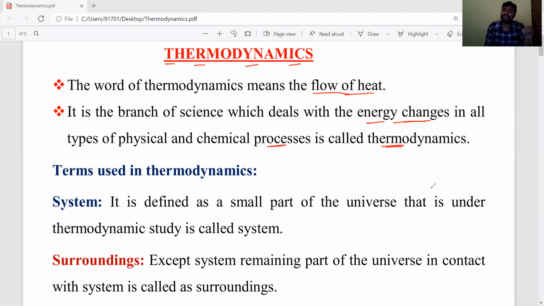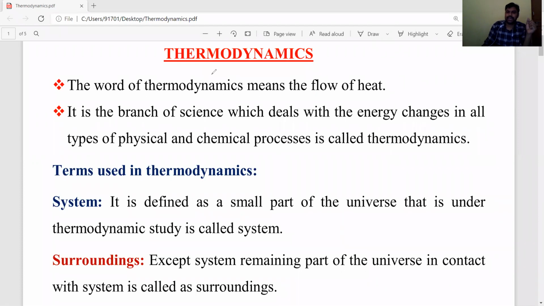Okay students, now in this thermodynamics chapter, before discussing the main important concepts, first, what are the important terms we are using in this chapter? Those are the terms we need to discuss. From these terms and important concepts, they compulsorily ask questions in NEET and JEE examinations. Previously they asked NEET and JEE questions from the terms used in thermodynamics.